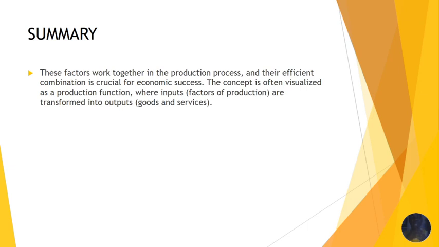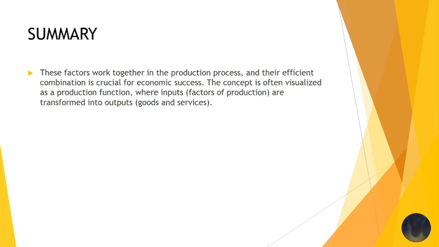These factors work together in the production process, and their efficient combination is crucial for economic success. We need to combine all these factors of production so that we can achieve economic success, because land is very important, as much as labor, entrepreneurship and capital are important.